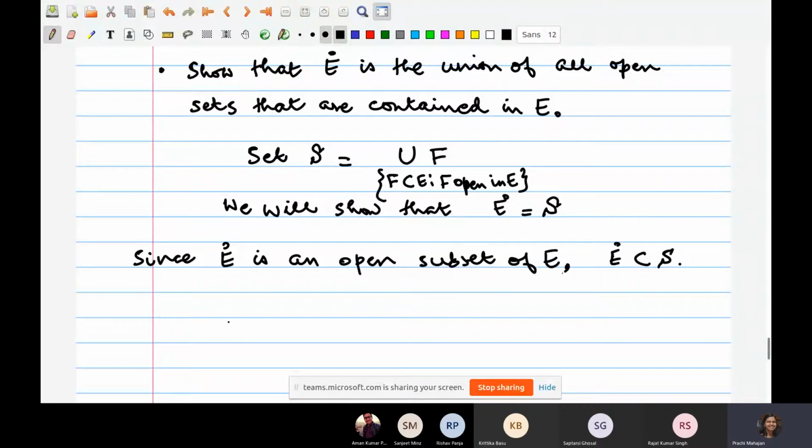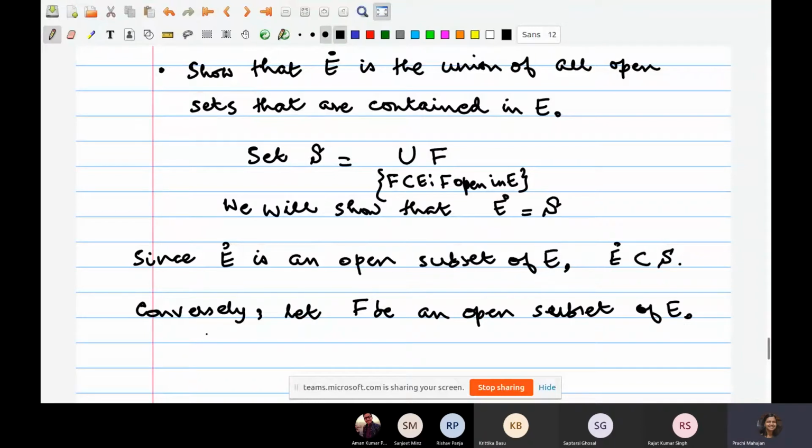So how do we show the other way around? For the other way around, conversely, let F be an open subset of E. This is what I wrote down first.